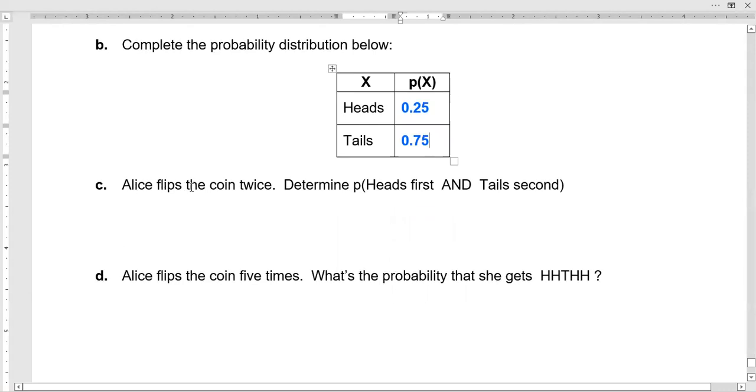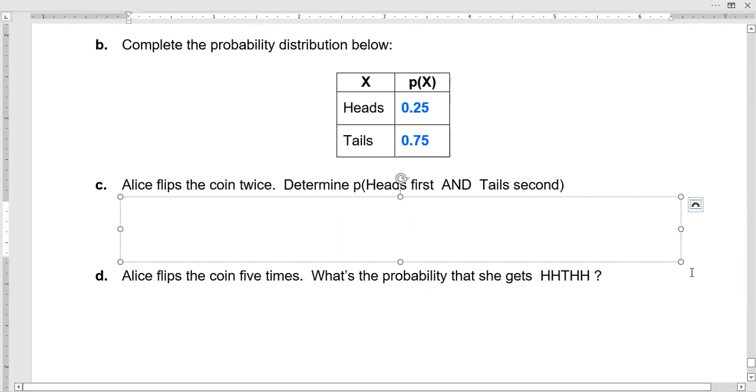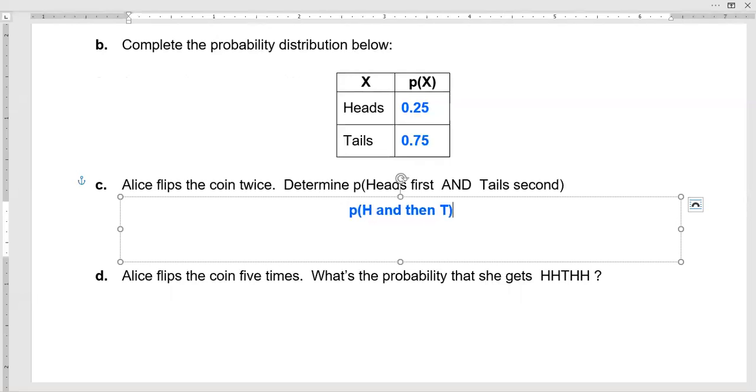For part C, it says Alice flips the coin twice. We want to determine the probability that she gets heads on the first coin flip and tails on the second coin flip. So in this situation, we're going to take the probability of heads and then tails. I'm going to put "and then" here just as an emphasis.